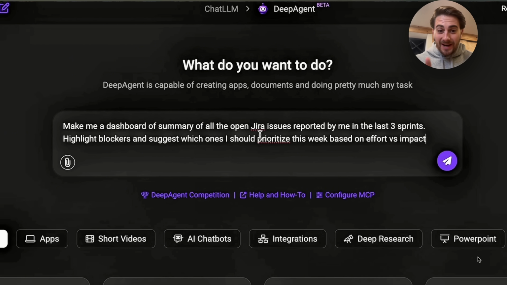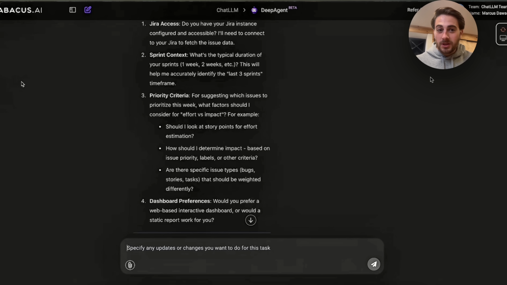Now, the last use case that I have for you here is coming over here and saying, make me a dashboard of the summary of all the different open Jira issues reported by me in the last 3 sprints. I want you to highlight blockers and suggest which ones I should prioritize this week based on effort versus impact. And now, per usual, this is going to go through and give me a bunch of different things back, like Jira access: do you have access to your instance configured and accessible? Sprint context: it wants to know how long the sprints are, and priority criteria.